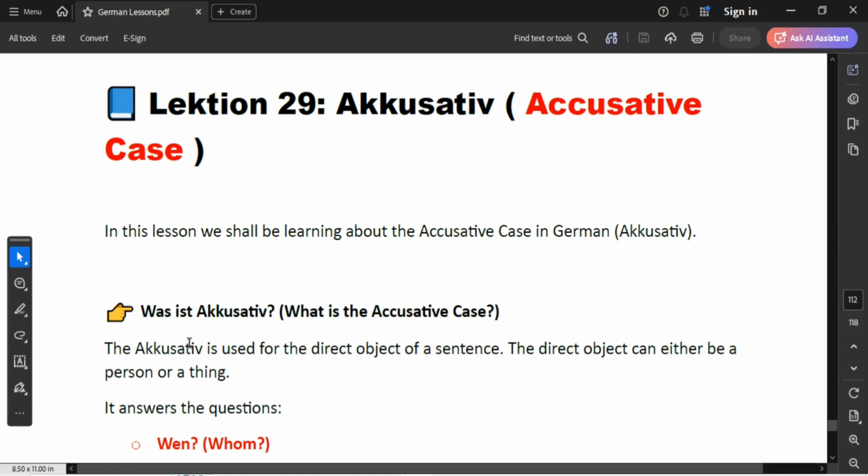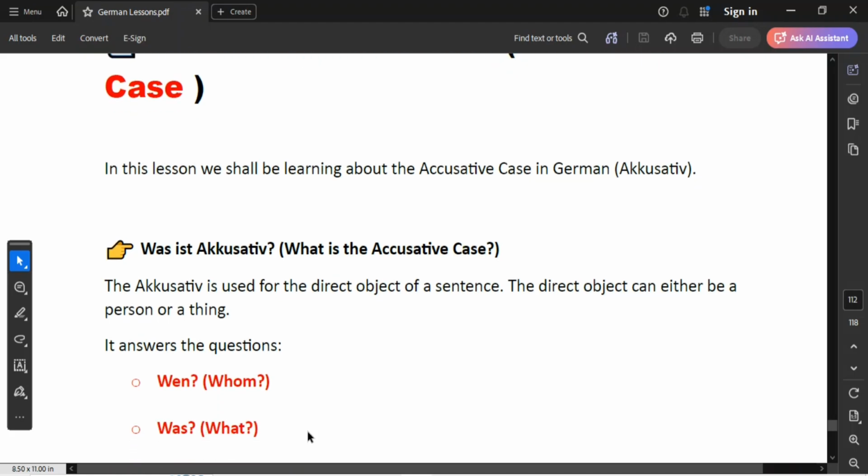The accusative is used for the direct object of a sentence, and the direct object can either be a person or a thing. Accusative answers the question wen, which means whom, and also it answers the question was, which means what.